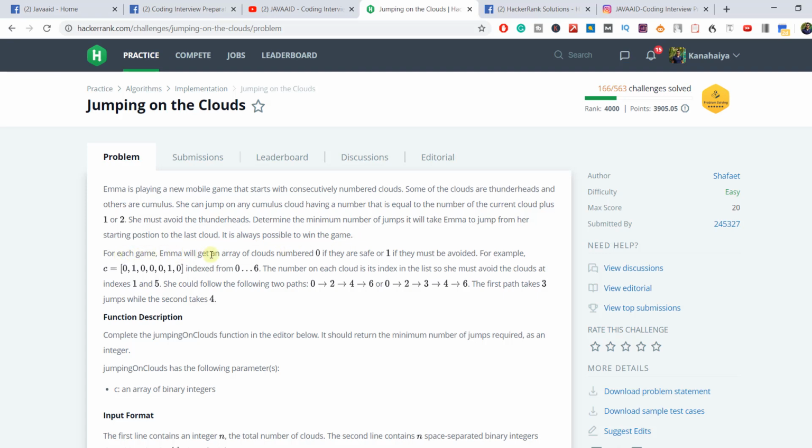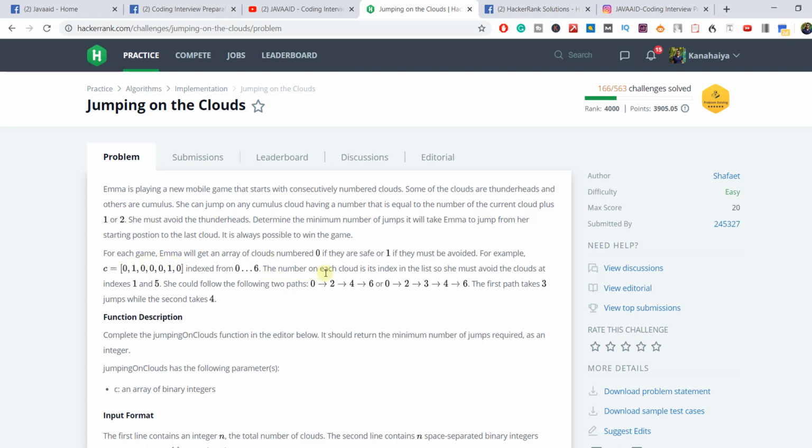For each game, Emma will get an array of clouds numbered 0 if they are safe or 1 if they must be avoided. For example, C is an array indexed from 0 to 6. So these are 7 elements and it's 0-based indexing, that's why it is from 0 to 6.